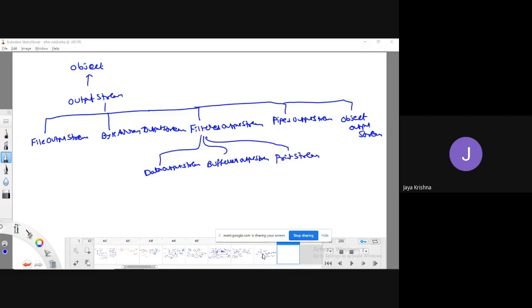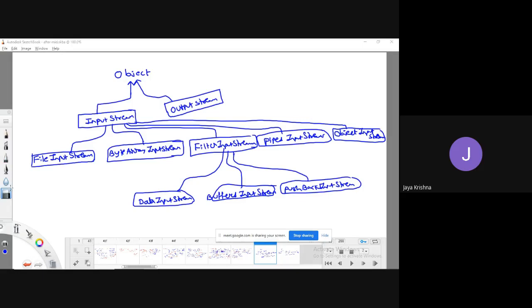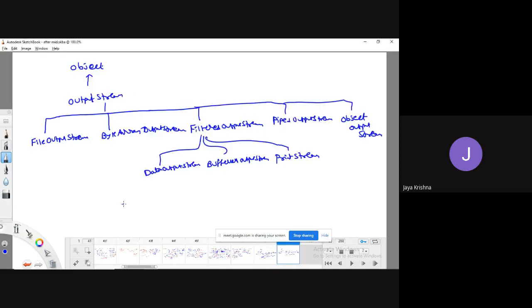Guys, there is nothing difference between these two. I will make it rough so that this is a kind of hierarchy which is related to input, and this is the kind of hierarchy which is related to output. Meaning that this is the inflow of information hierarchy. This is the outflow of information hierarchy.